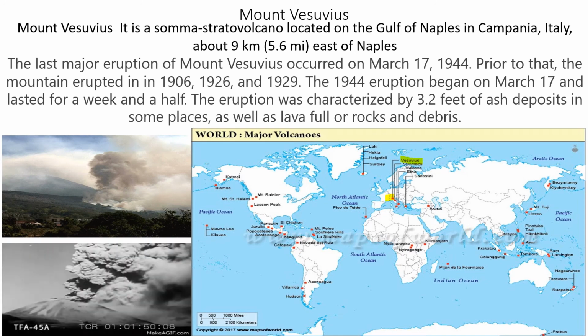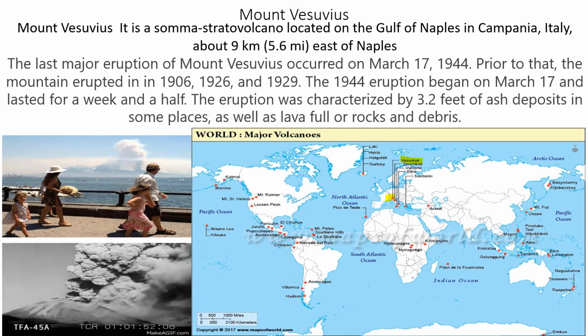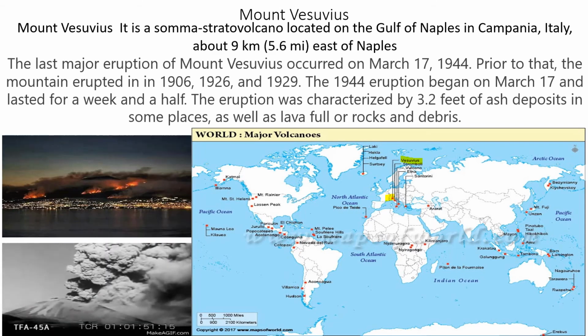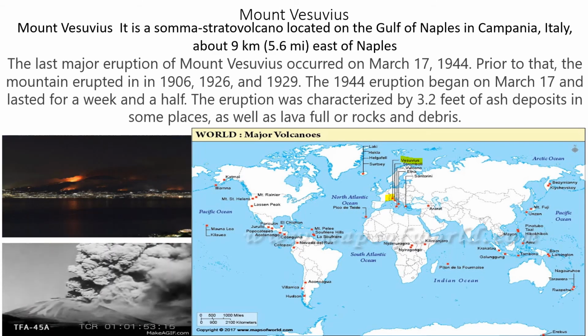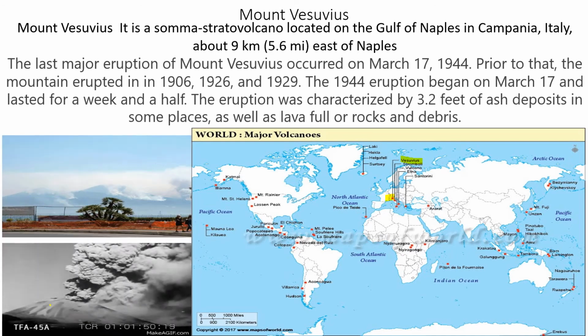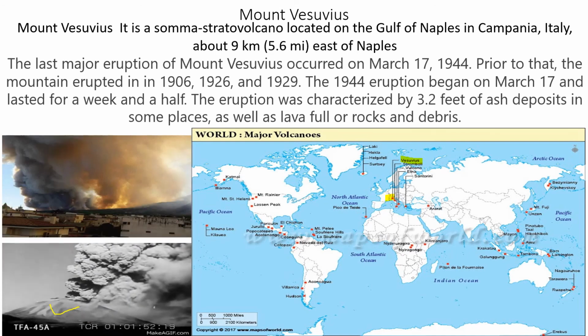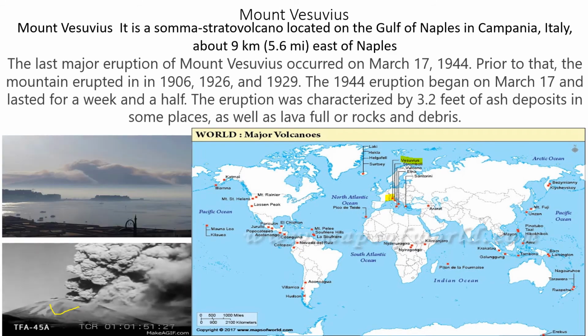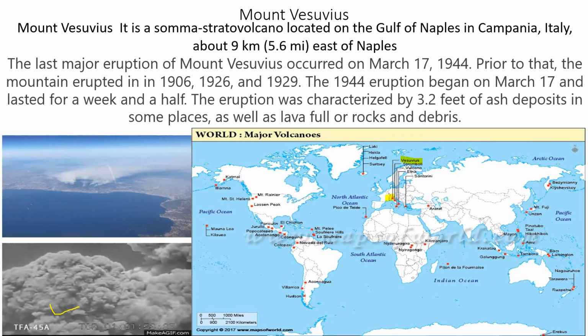The eruption was characterized by 2 to 3 feet of ash deposits in some places, as well as lava full of rocks and debris. Here you can see this is the image of it when it erupted. See how it erupted. Okay, right. Now let us go for the next one.